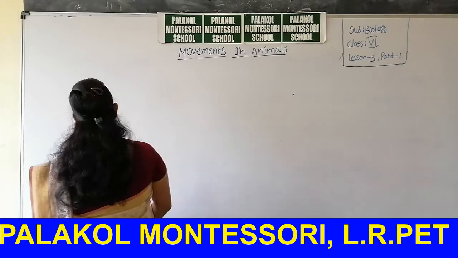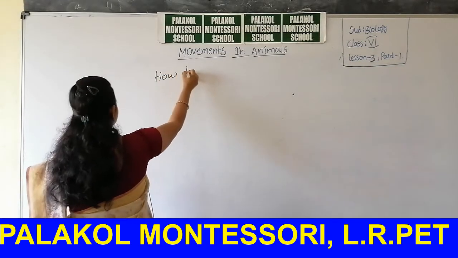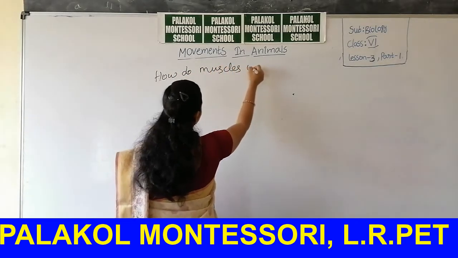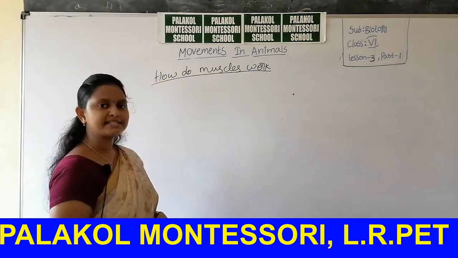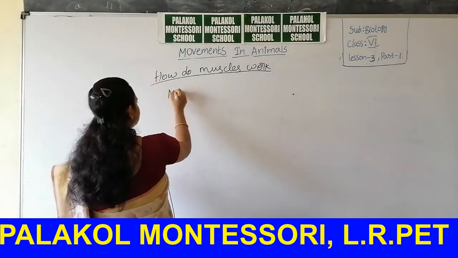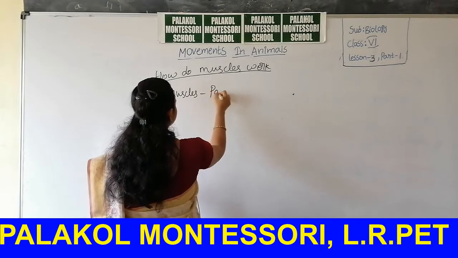Then how do muscles work? Muscles always work in pairs.